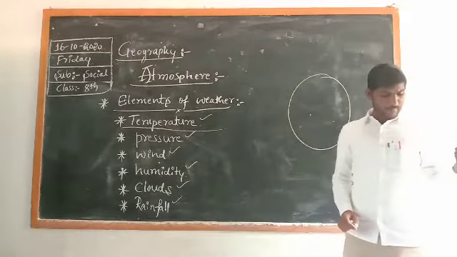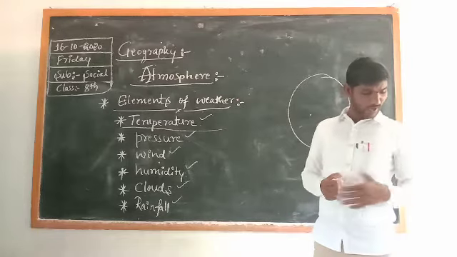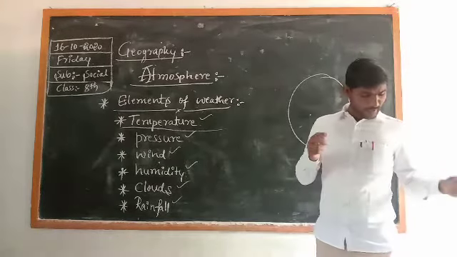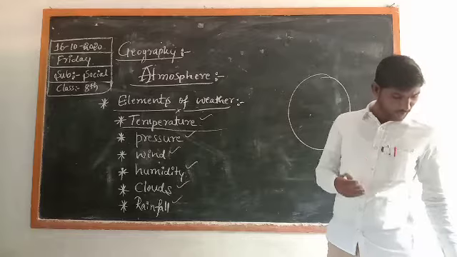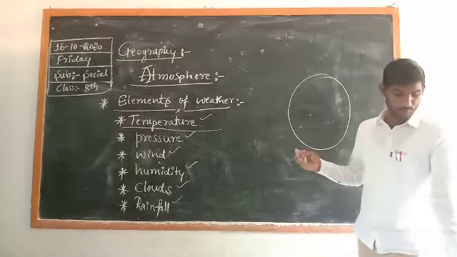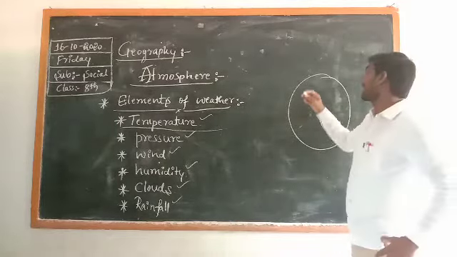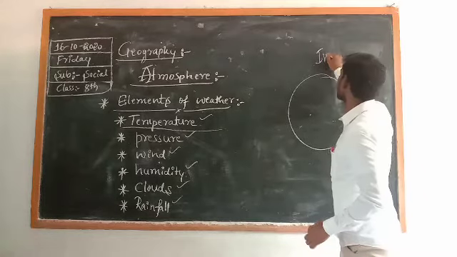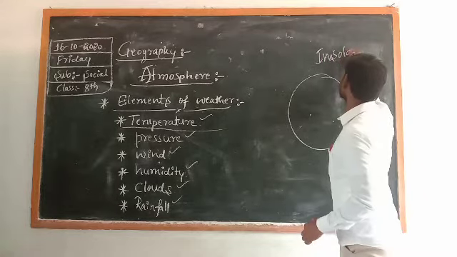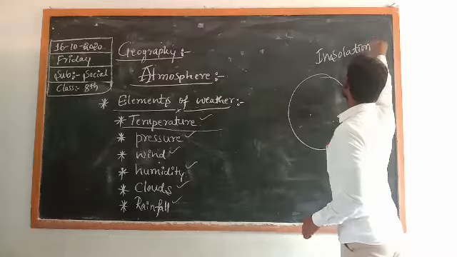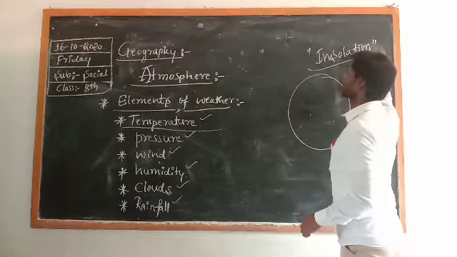The meaning of insolation is incoming solar radiation from the sun to the earth. Once again I repeat that. Here one more word, that is insolation. Everyone should write this definition.